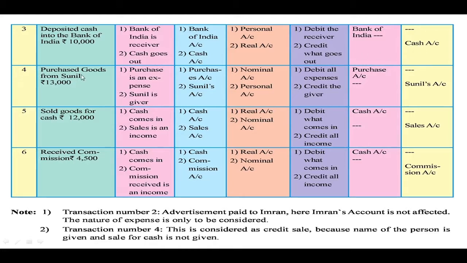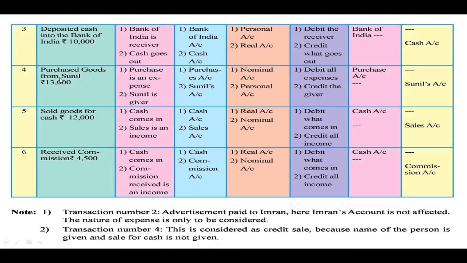Next, purchase goods from Sunil rupees 13,000. Now here you can see that three accounts are involved, that is purchase goods, then Sunil account and then cash account. Now purchases is an expenditure, so purchases will come under the category of the nominal account, and the rule is debit all expenses and losses. So here we have to debit purchase account.